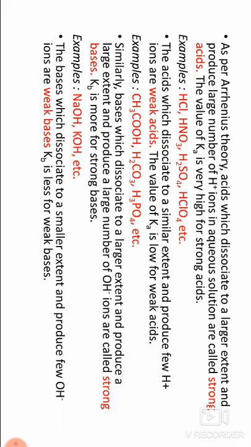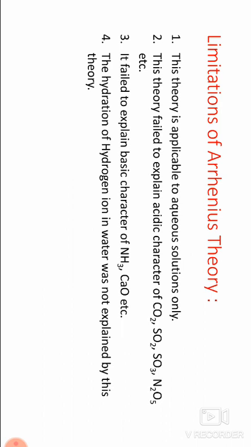Kb, the equilibrium constant, is less for weak bases. Examples: NH4OH, Mg(OH)2, LiOH.